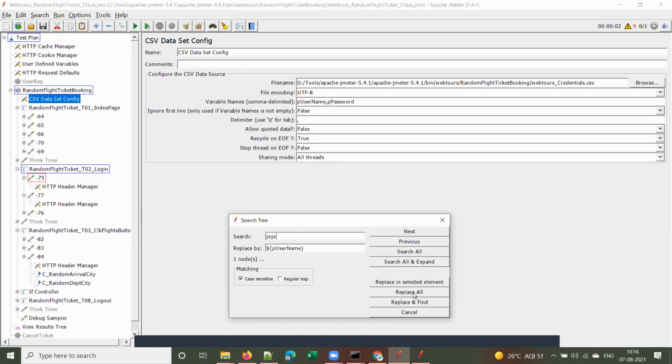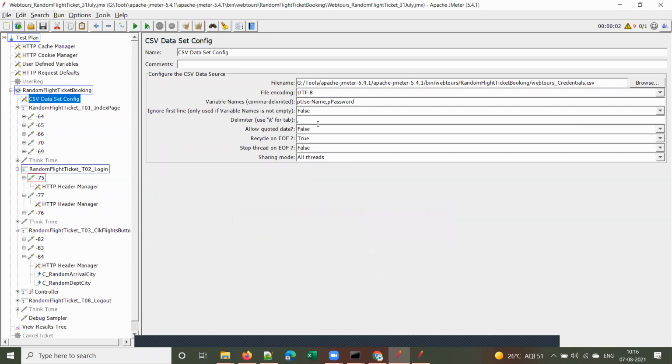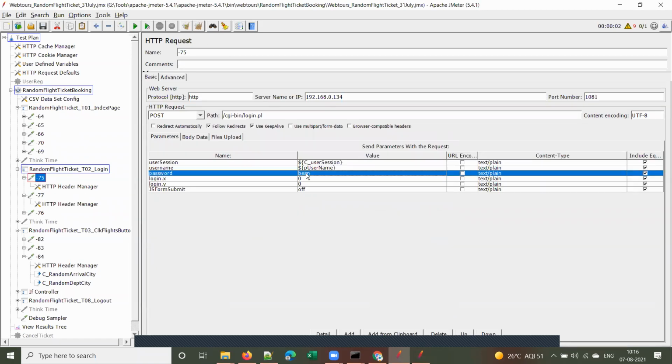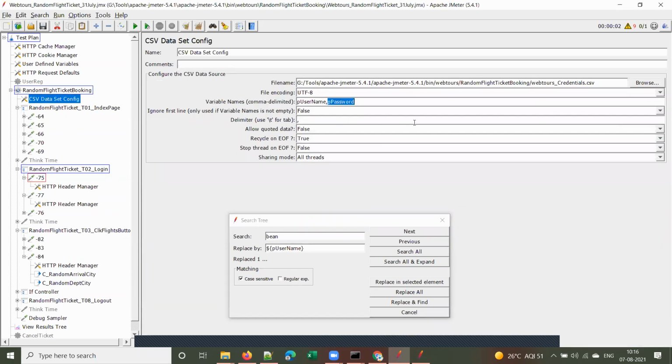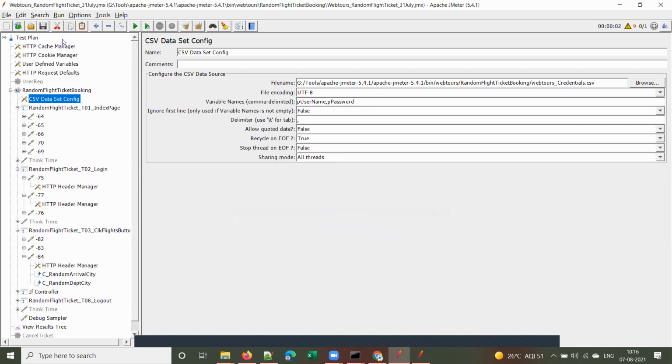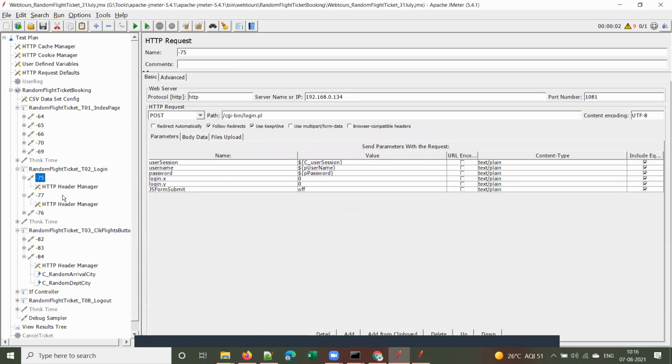Search all, right? And replace all, right? Next one, what is the next one? Password. Let's parameterize the password also. So Control C, Control F, Control V. I want to replace that with which variable? This one, the password, key password. Do replace all directly. Okay. Now save the script and just verify whether it was replaced or not.